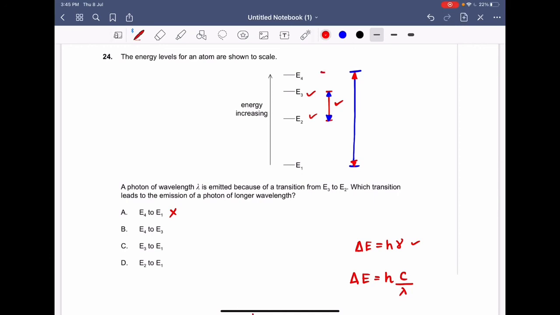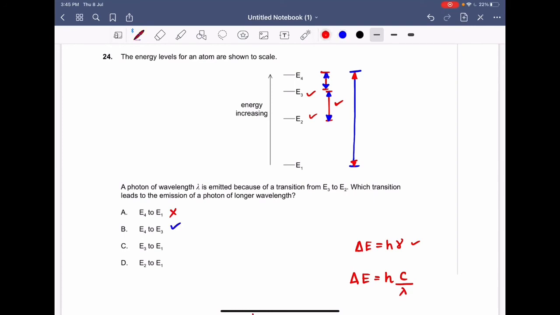See, the transition E4 to E3 is actually smaller than E3 to E2. So when the transition is smaller, the energy difference is smaller. What will happen? It will emit a photon of larger wavelength compared to E3 to E2. So this is the correct option.